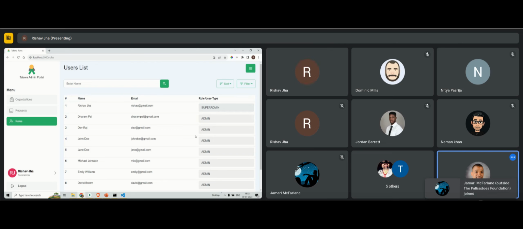It would be good if you had an icon here so that somebody knows that there's a drop down, because at the moment it's not visible. All right, thank you very much. Please go ahead.